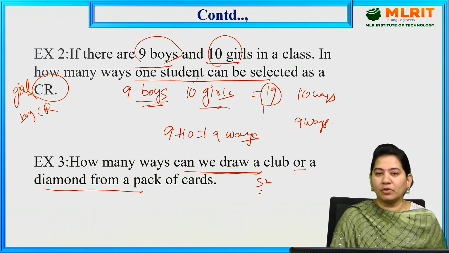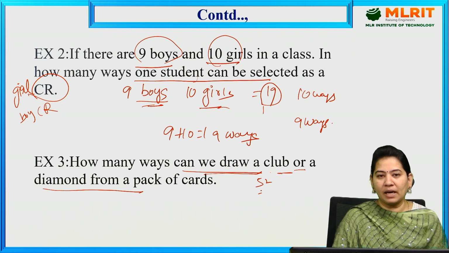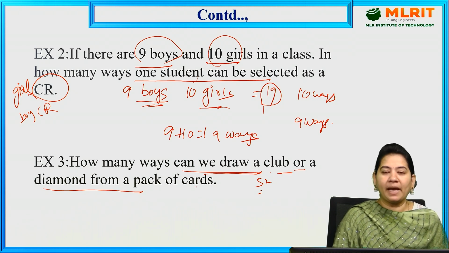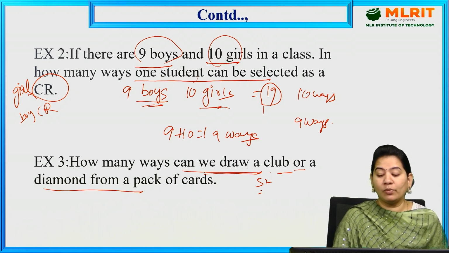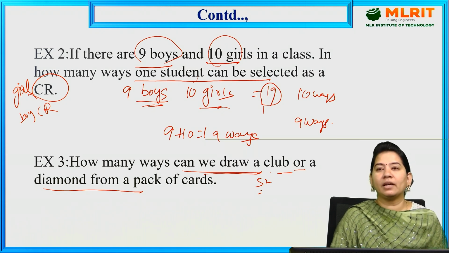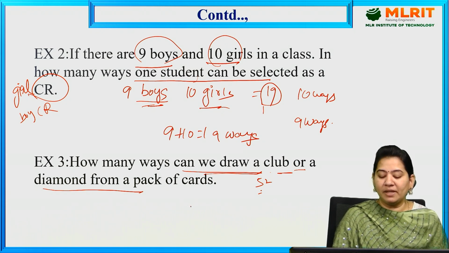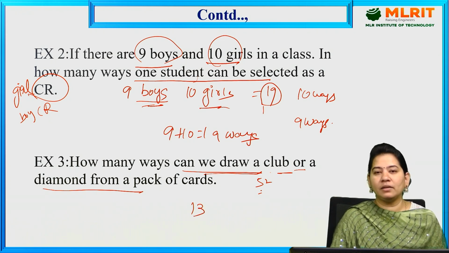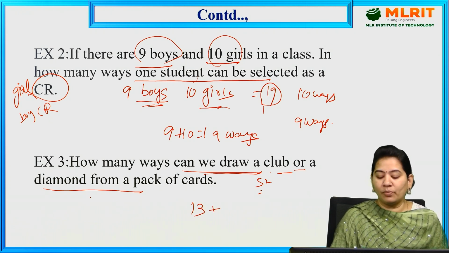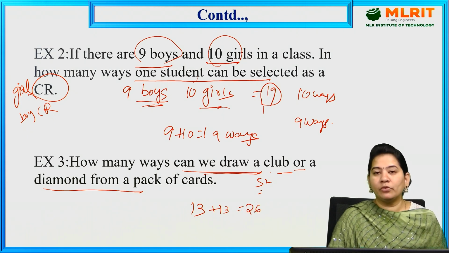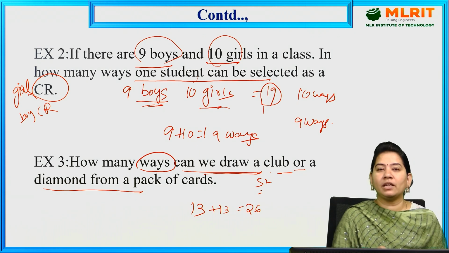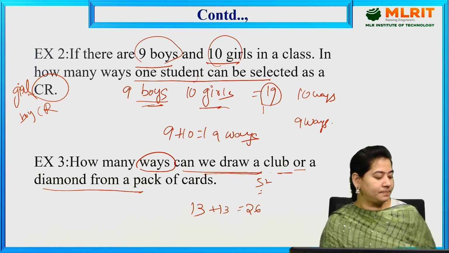But here we have "or", which means either a club card or a diamond card. How many club cards do we have? 13. And diamond? 13. So 13 plus 13 is equal to a total of 26 ways we can draw either a club or a diamond.